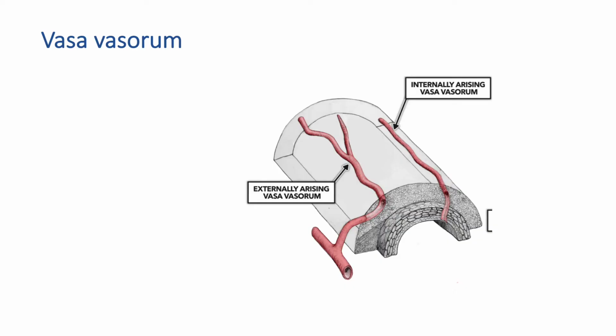If you're curious what that would look like, we found an image here showing the vasa vasorum, so we can see the blood supply that is going to this outermost layer of the blood vessel.